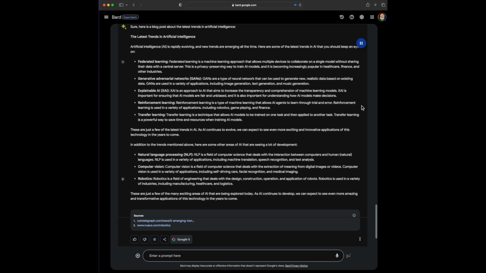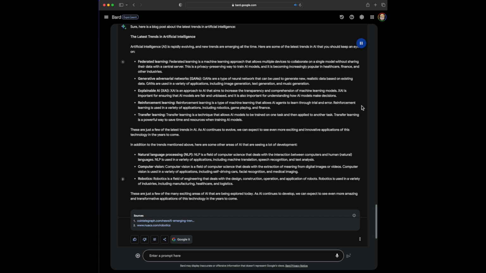Reinforcement learning. Reinforcement learning is a type of machine learning that allows AI agents to learn through trial and error. Reinforcement learning is used in a variety of applications, including robotics, game playing, and finance. Transfer learning. Transfer learning is a technique that allows AI models to be trained on one task and then applied to another task. Transfer learning is a powerful way to save time and resources when training AI models.